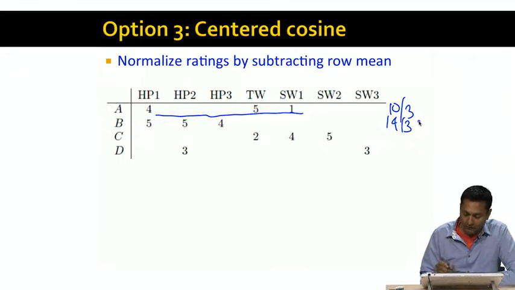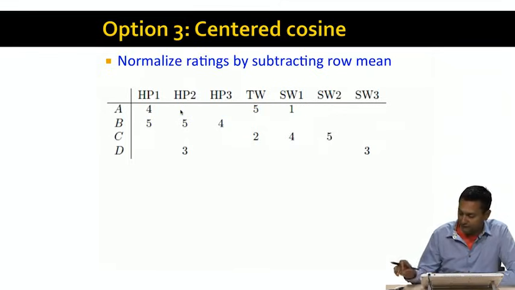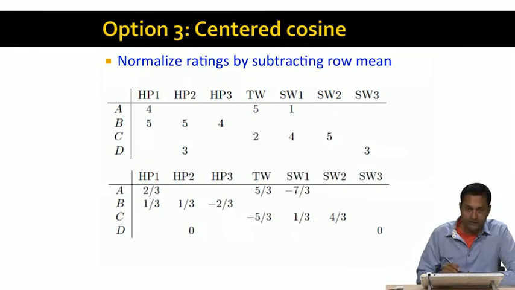What we're going to do is go through the row for user A and subtract the row mean, which is 10 over 3, from each of the ratings, except the blank ratings, which we're going to treat as zeros. And when I do that, here's the modified rating matrix that we end up with.